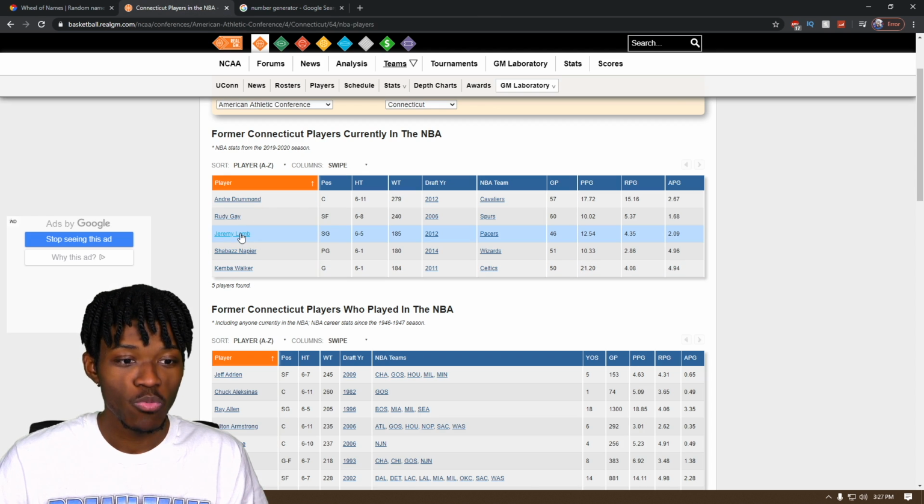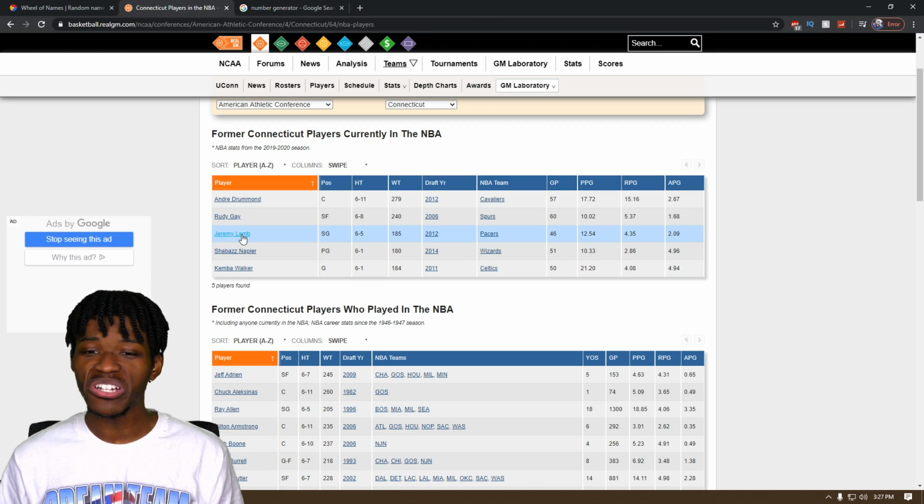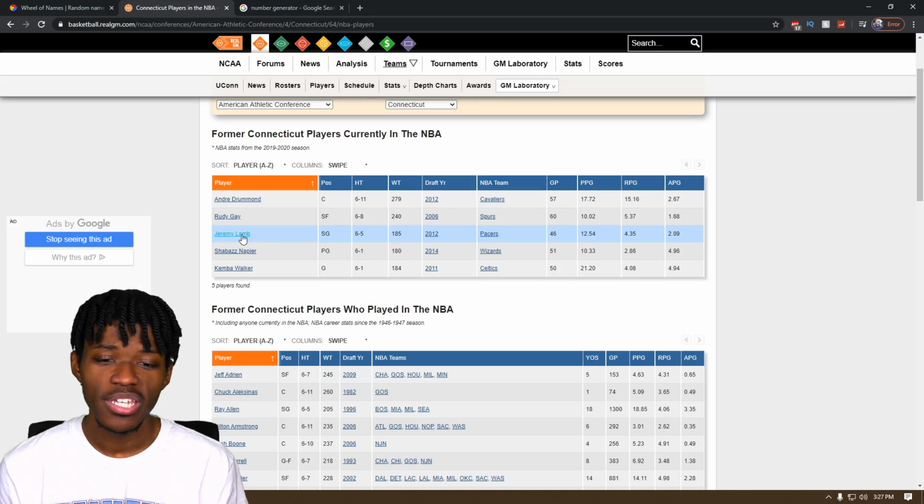And we got 3, which is Jeremy Lamb. I'll take Jeremy Lamb. You know, he's having a good season and everything before he hurt himself.